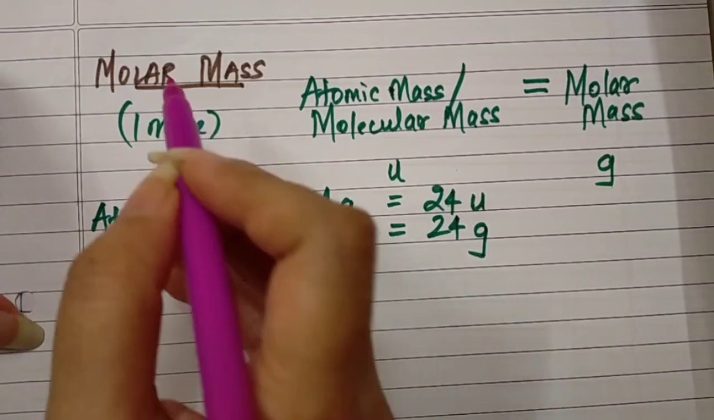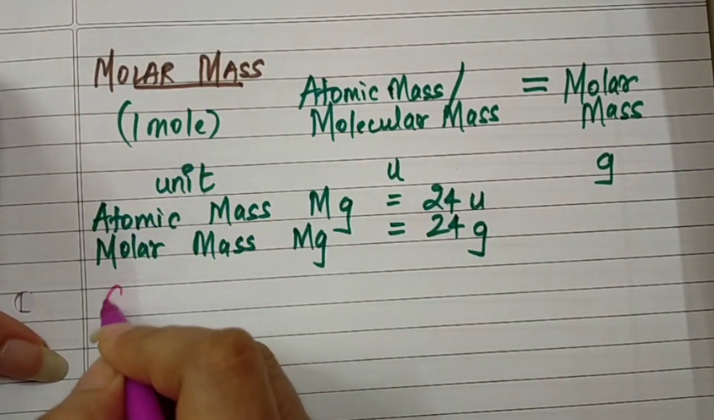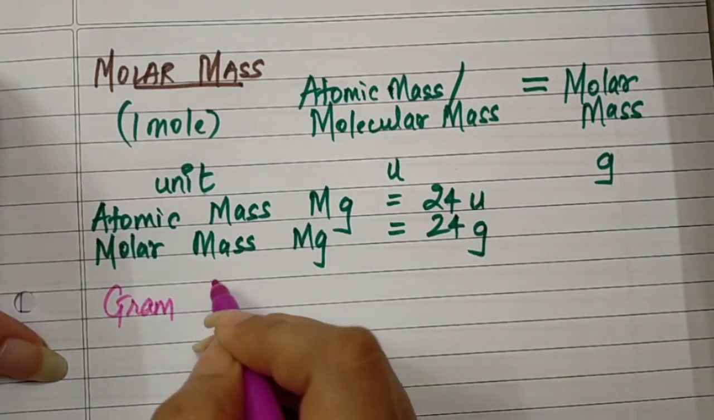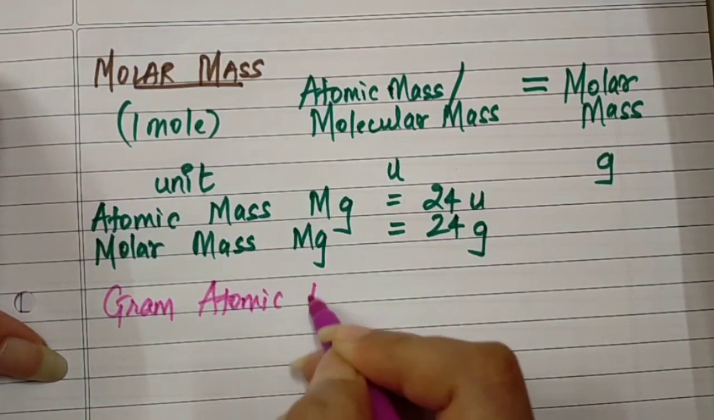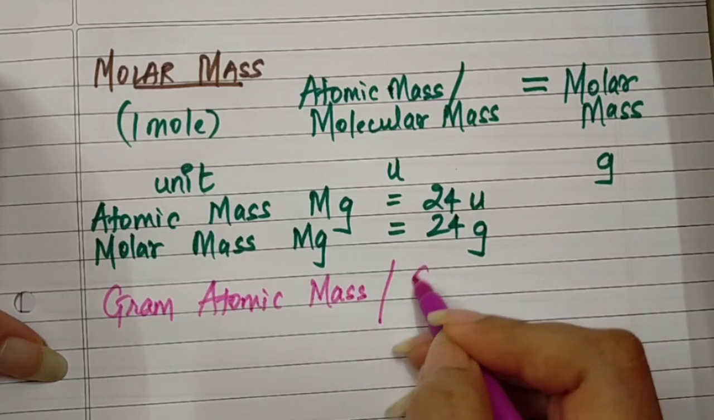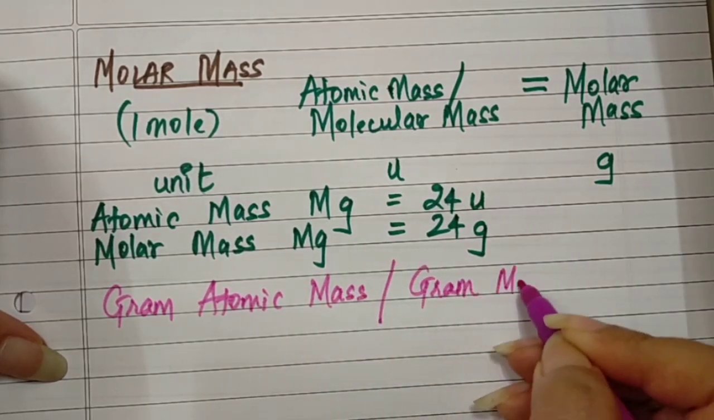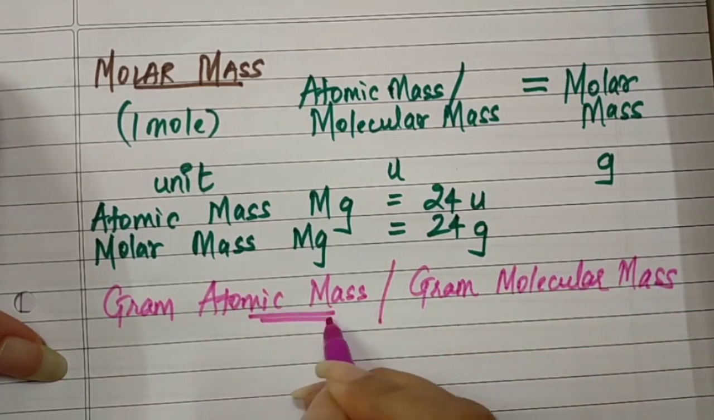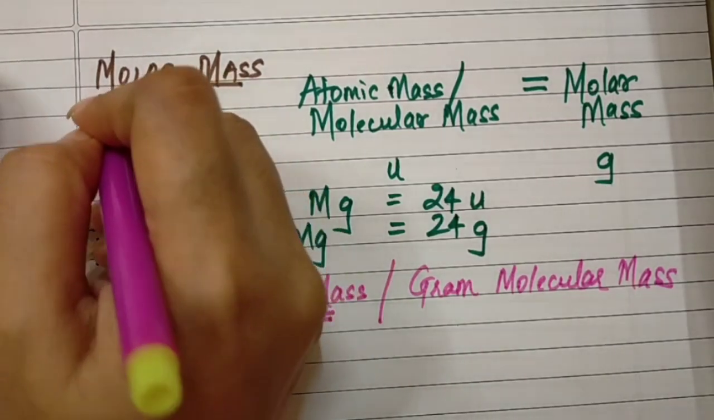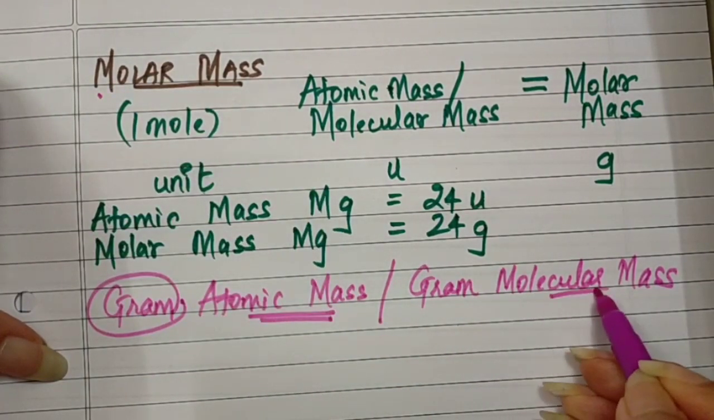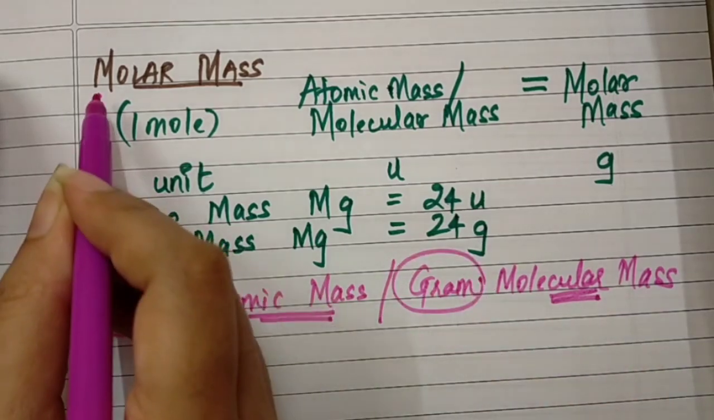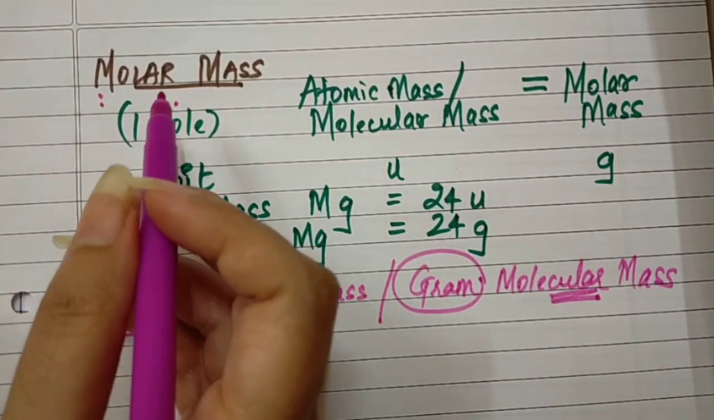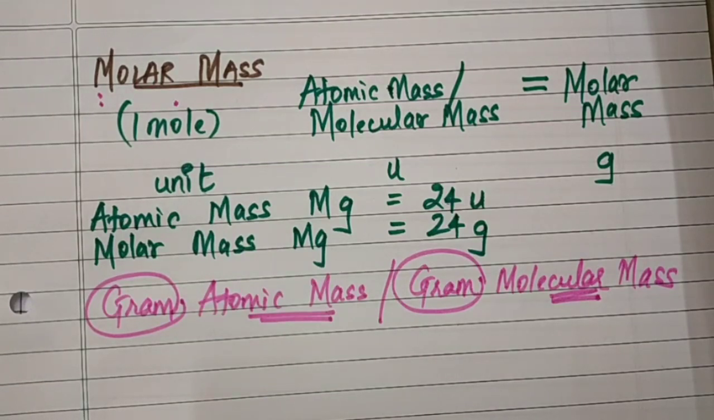And that is the reason students, molar mass is also called as gram atomic mass, or it is also called as gram molecular mass. Atomic mass in grams is the molar mass, and molecular mass in grams is again the molar mass. तो इसीलिए molar mass is also called as gram atomic mass or gram molecular mass.